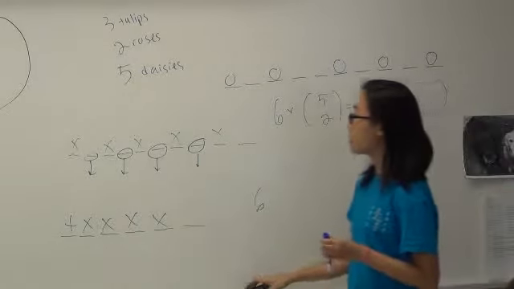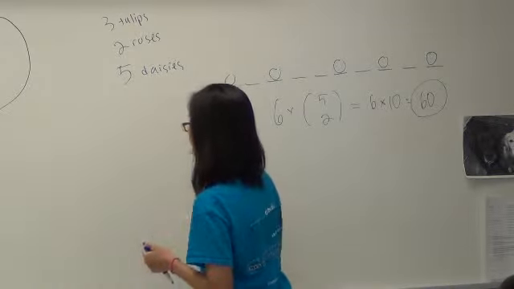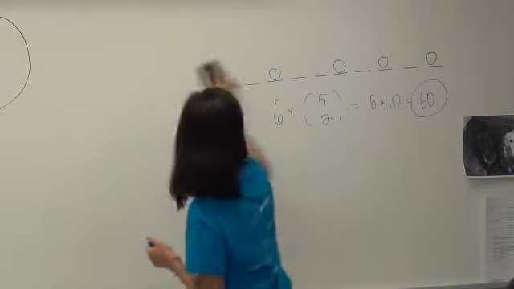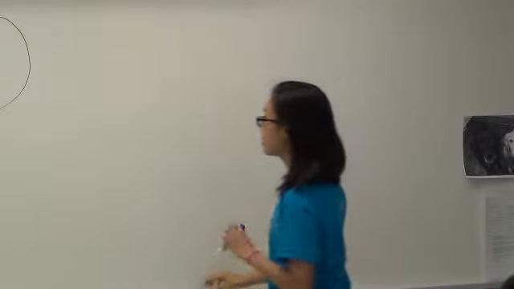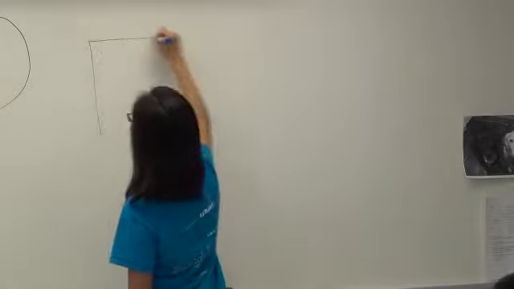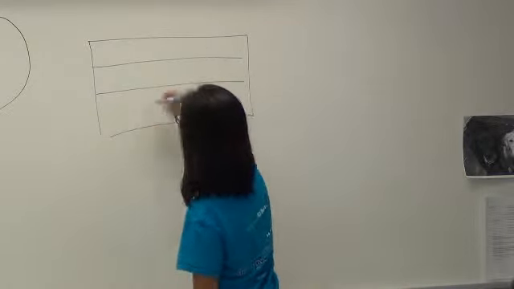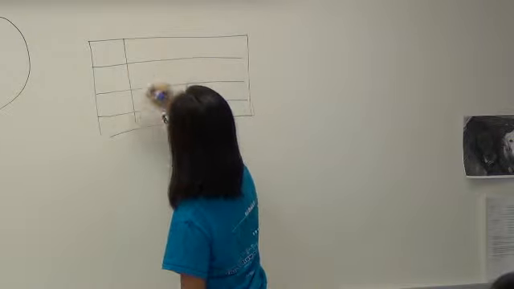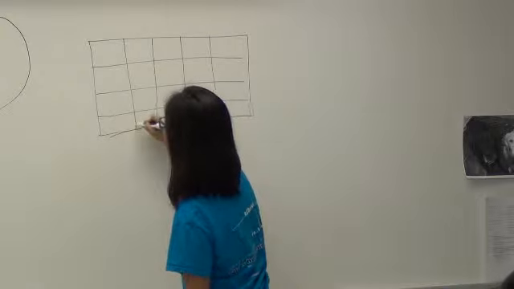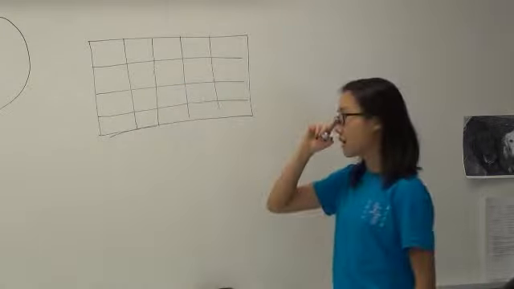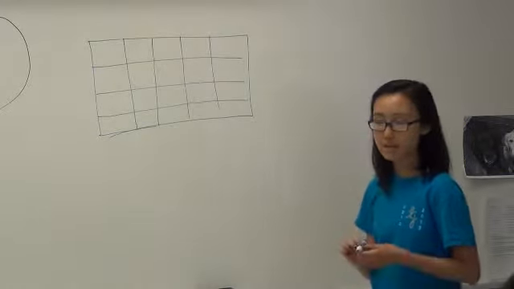Okay, so there's one more strategy that I want to show you with bijections, and that involves counting rectangles. So let's say you have a grid that looks like this. And you're asked to find the number of rectangles in this grid. How would you guys go about doing that?